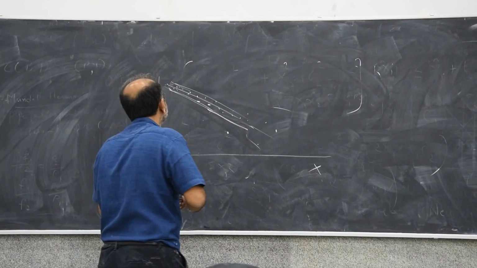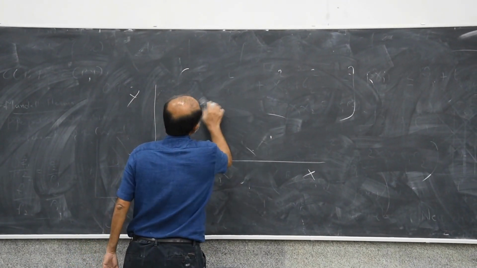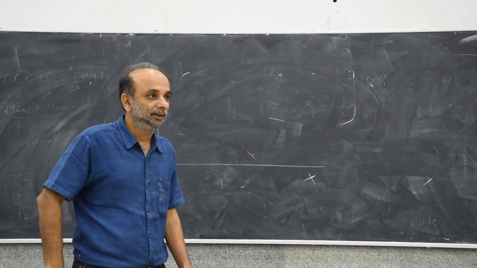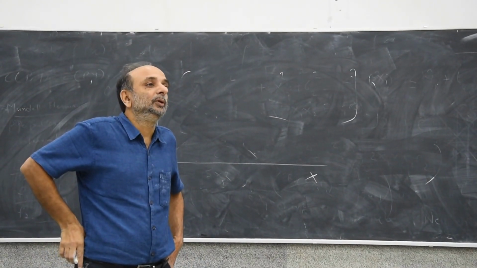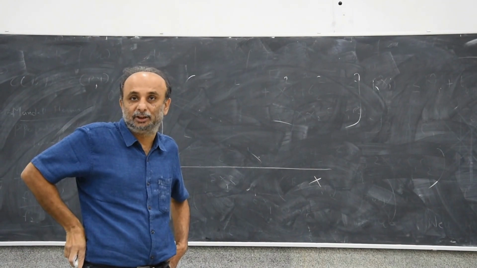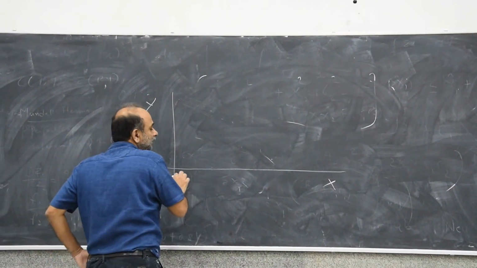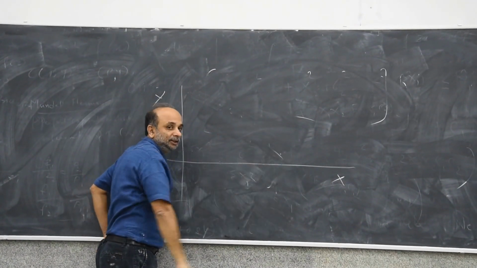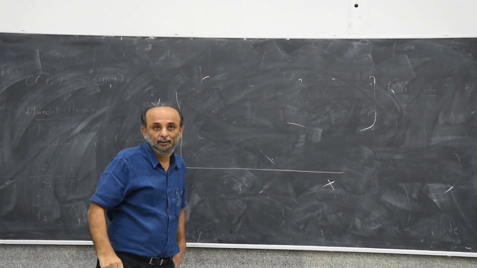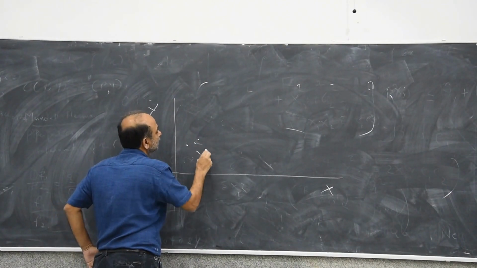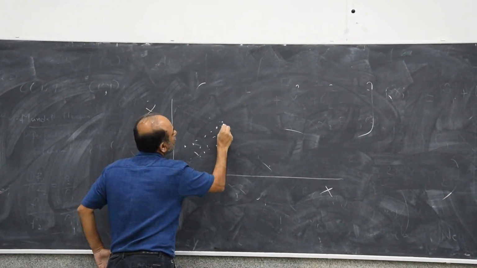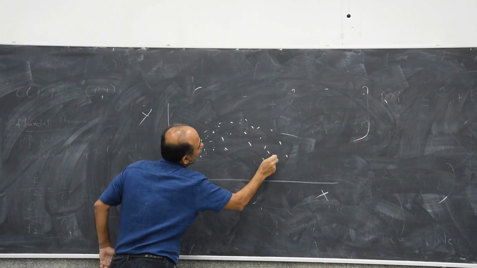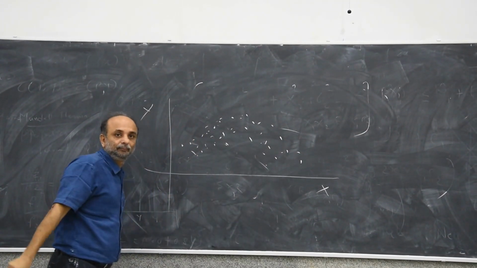Another case would be, suppose Y is the agricultural output in the district and X is the rainfall in the district. As rainfall increases, you would expect agricultural output to increase, but if there is too much rainfall, then agricultural output will decline. So the data would really be some scatter like this. It will be rising up to a point and then falling beyond the point.